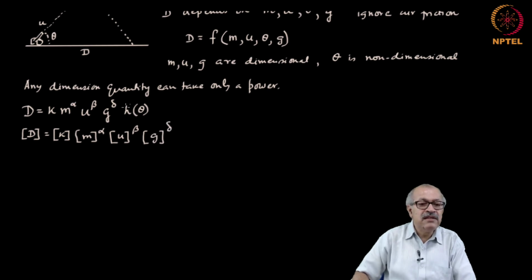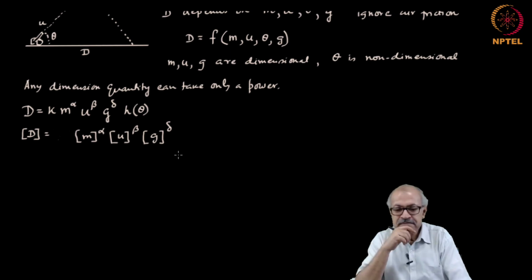Now, h of theta is not a dimensional quantity, and therefore, there should be no dimension here. And you might say that I have chosen k to be a non-dimensional quantity also, because it is not necessary that k should have a dimension. Therefore, we can ignore that. So, this becomes basically the dimensional equation.